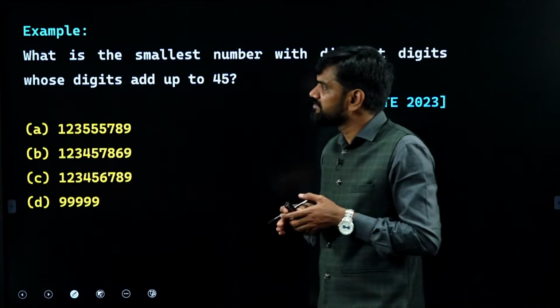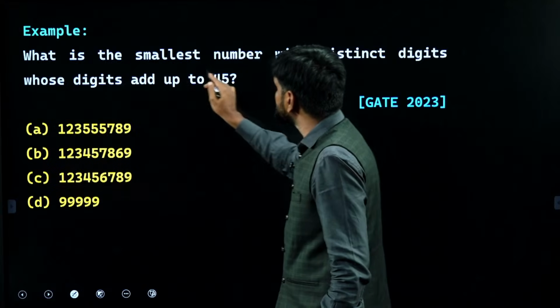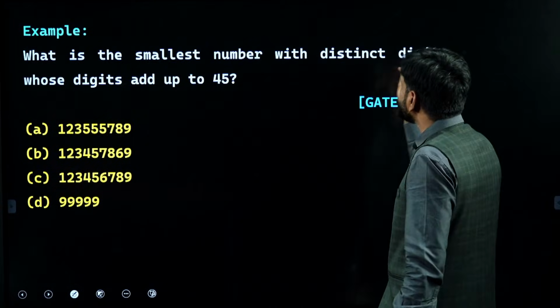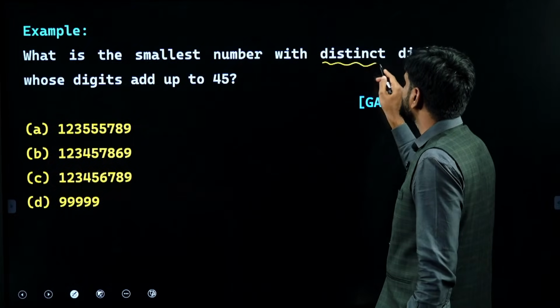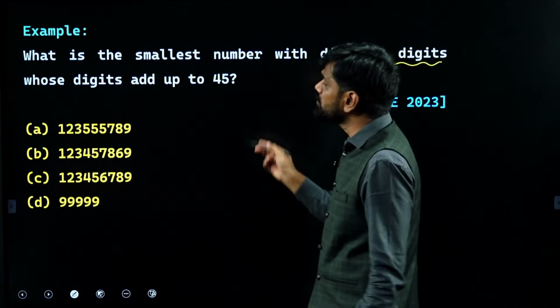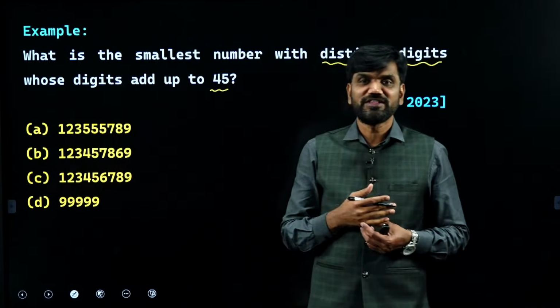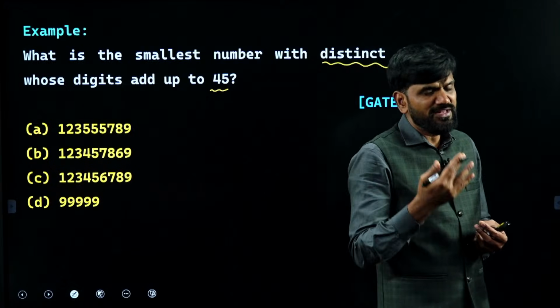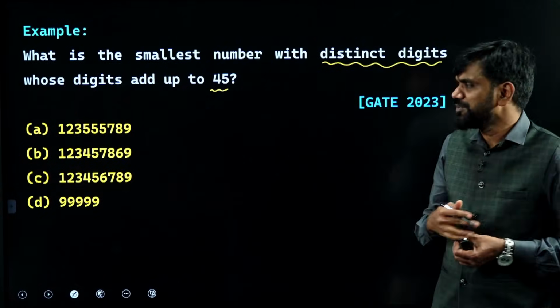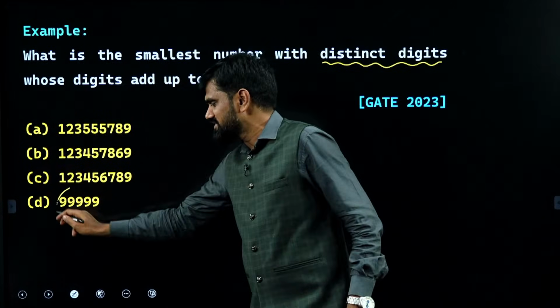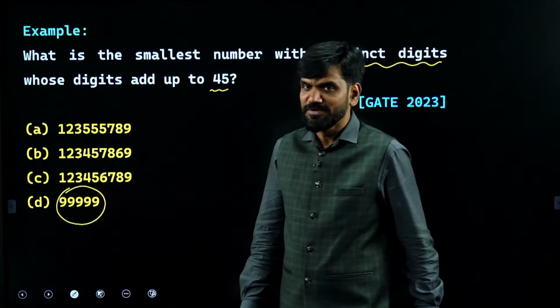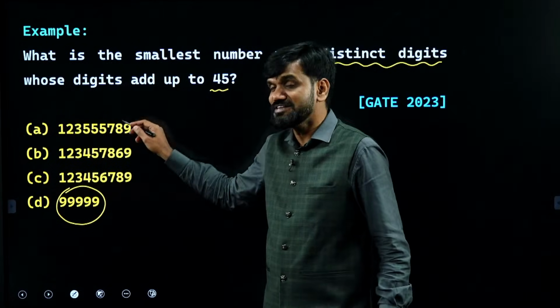What is the question that is given over there? What is the smallest number with distinct digits? They have used the word clearly here, with distinct digits, whose digits add up to 45. So the digits must add up to 45. That is the requirement here. For the digits to add up to 45, people felt all 9s are there. So 5 9s are adding up to how much? 45. And that is looking like the smallest number among them.